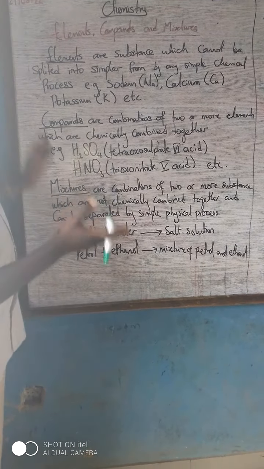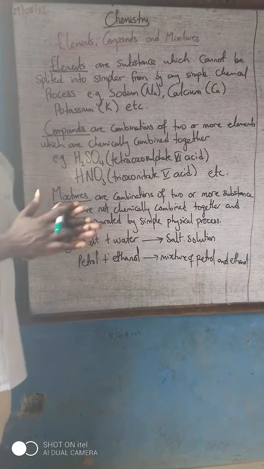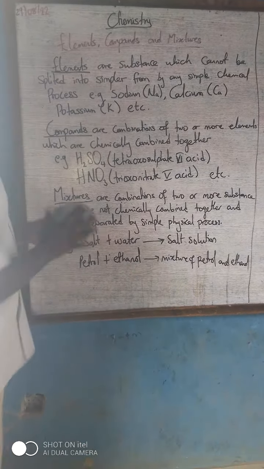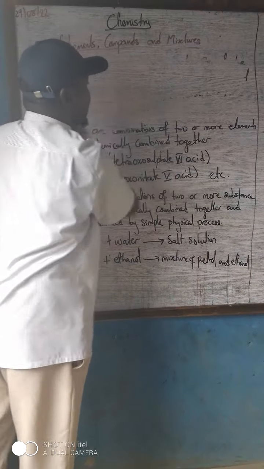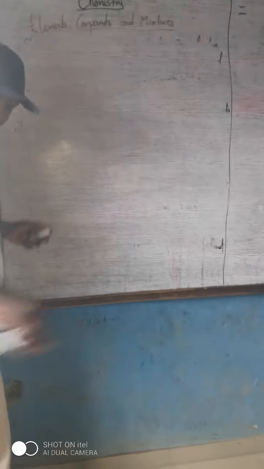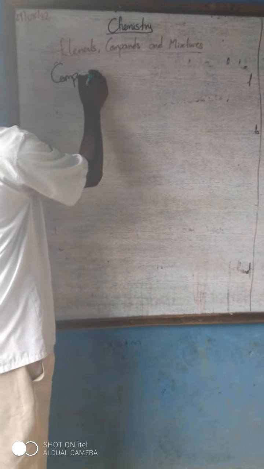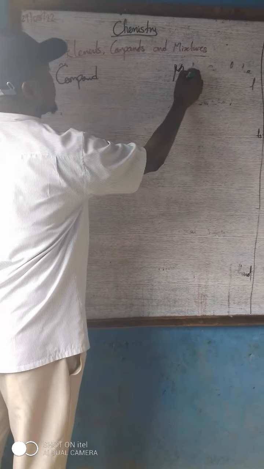Now we can look at the comparative aspect of compound and mixture. That is, what are the differences between compound and mixture? We have compound and we have mixture.